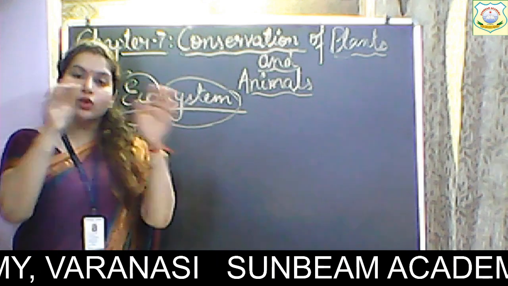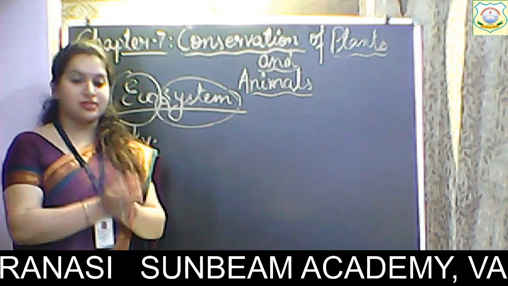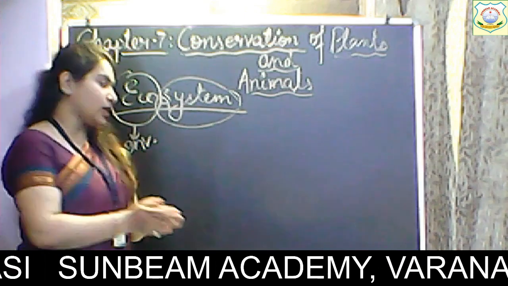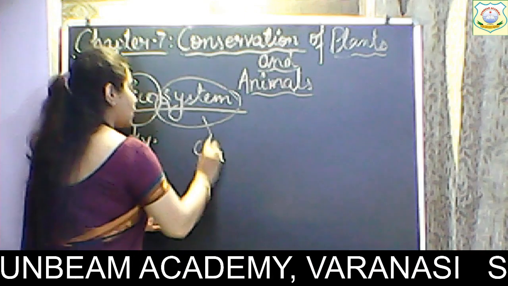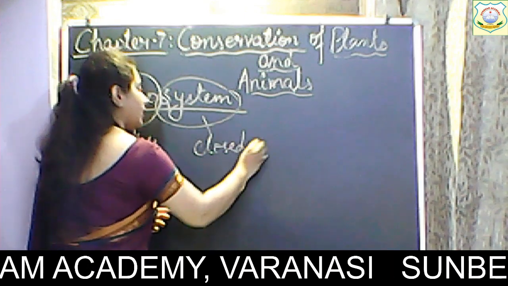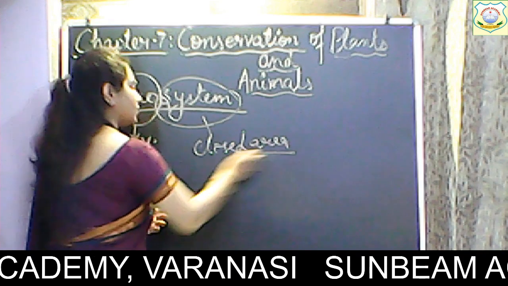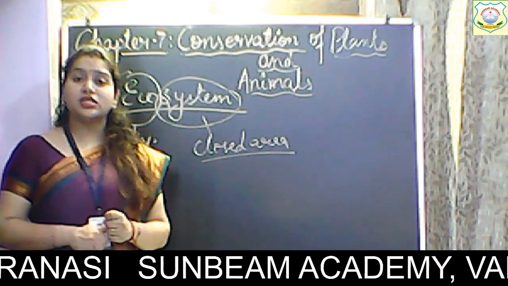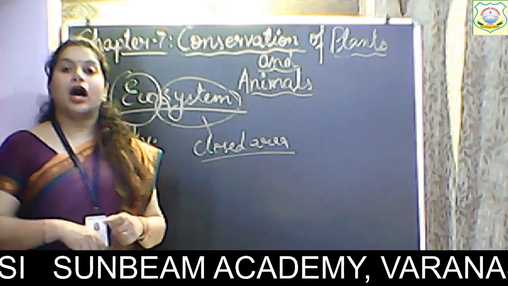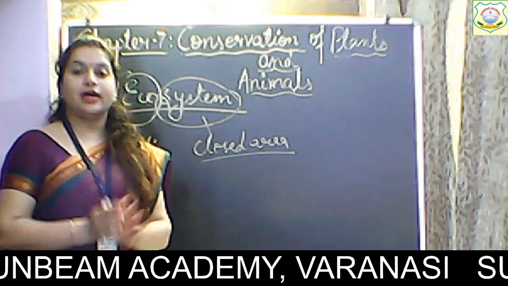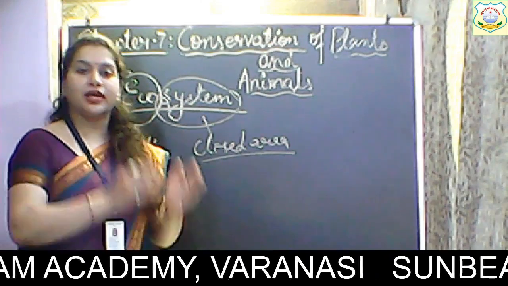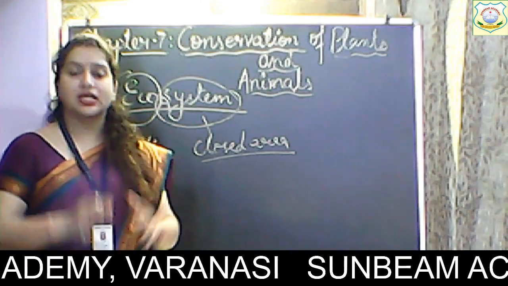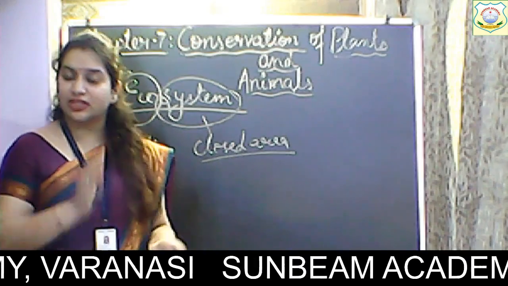Okay, a closed area is a system. So what is ecosystem? Ecosystem is nothing but a particular area in which the biotic and abiotic components are interacting with each other.